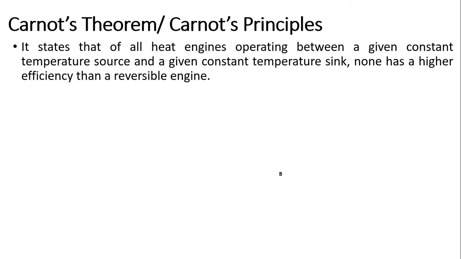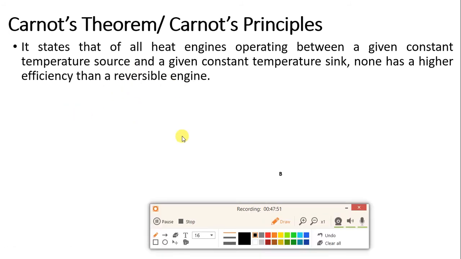Next concept. So we have completed the Carnot cycle. The next concept is the Carnot theorem. It is also known as Carnot's principle. So what is this? It states that of all heat engines operating between a given constant temperature source and a given constant temperature sink, none has a higher efficiency than a reversible engine. What do you mean by this? Let me explain this statement with the help of a diagram.